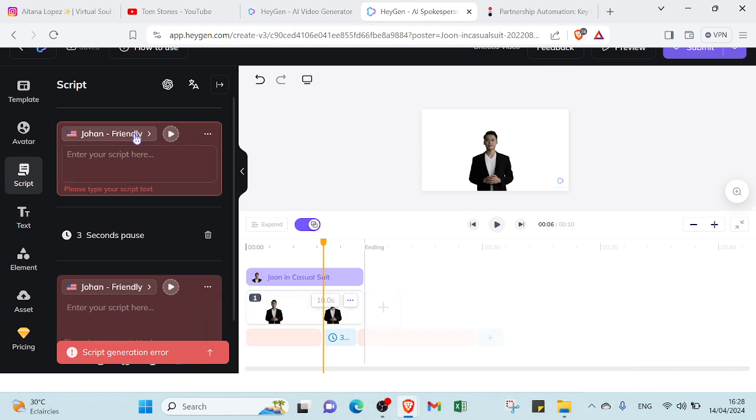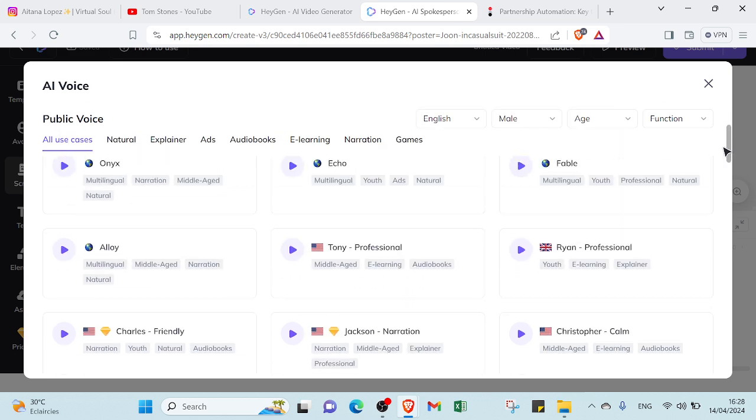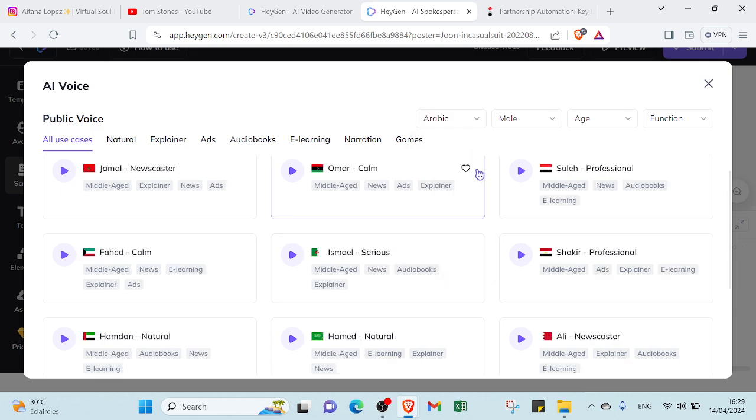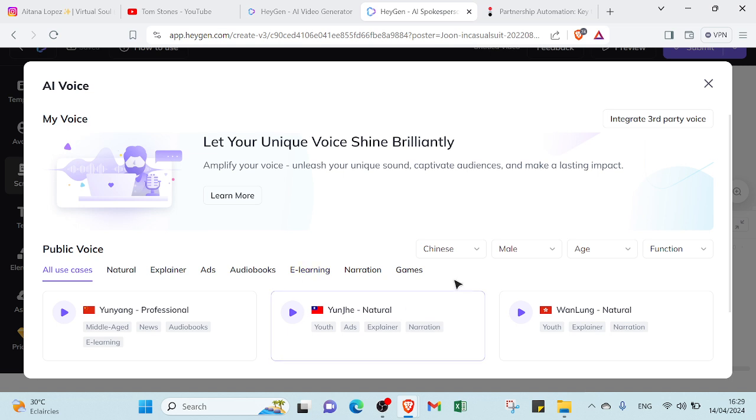So you can also find here voices, a lot of voices. Here we have a lot of types: natural voice, explainer, ads, audiobooks, e-learning, narration, games, and the languages too. So you can select the language you want and then you can find other languages, for example Arabic. As you can see, this is Arabic, for example Catalan. We can also find the voice of, for example, Chinese, as you can see. So you can find various ones.